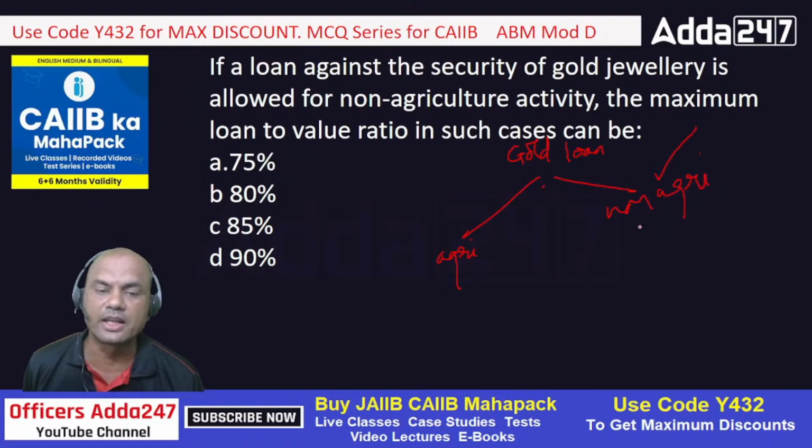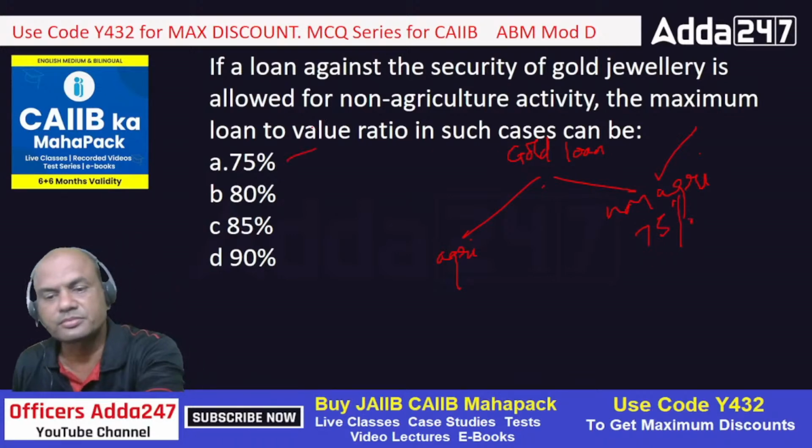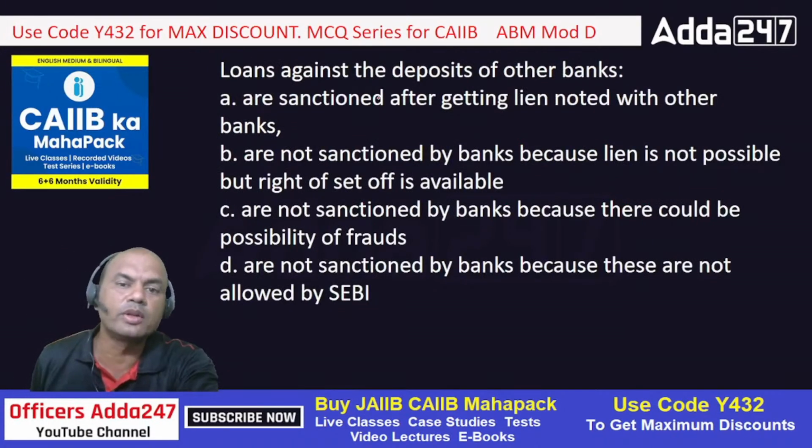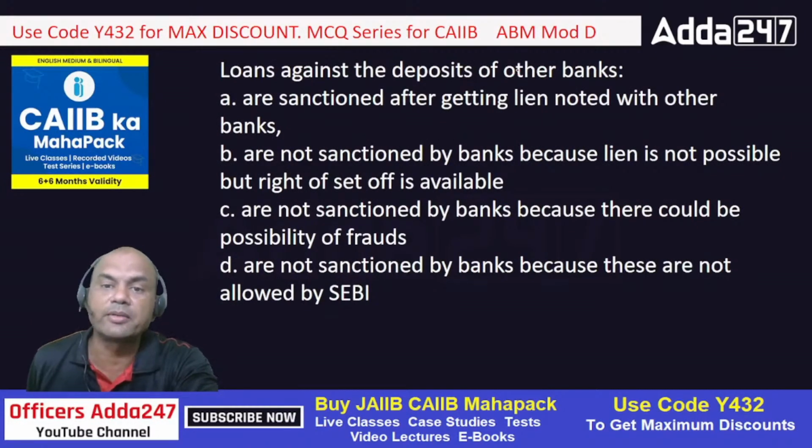If I'm in a bank, let's say PNB, and I have an FD of PNB and go to SBI for a loan on that FD, will SBI sanction me a loan? So why won't it sanction? What are the problems? See this, the loans are not sanctioned because loans are sanctioned after getting a lien noted with other banks.